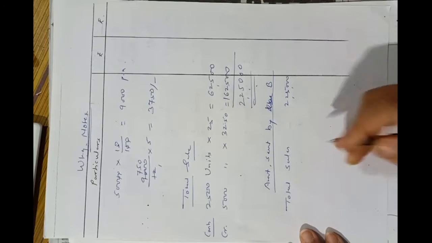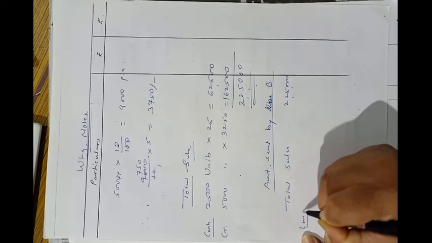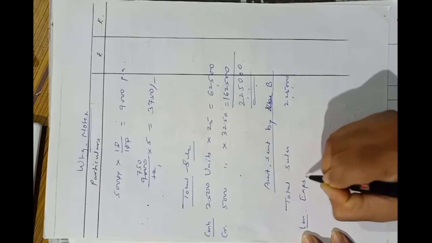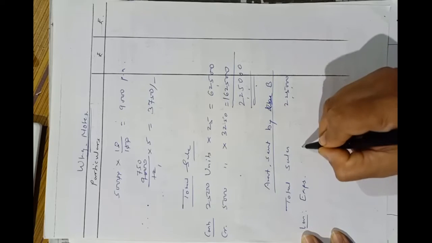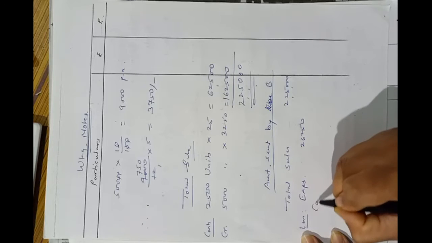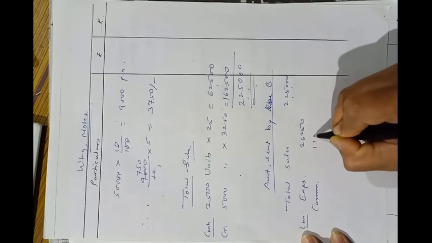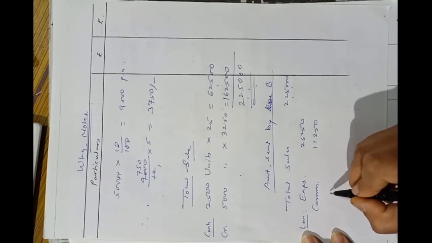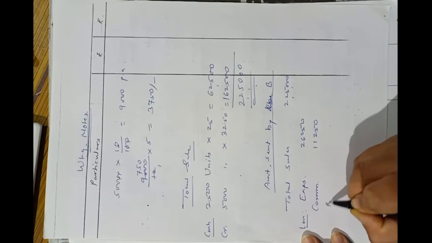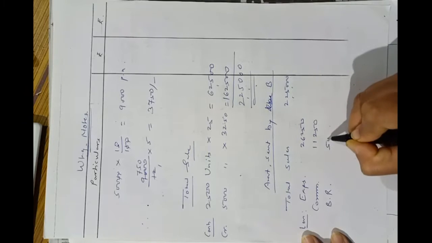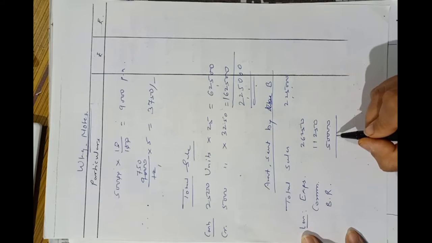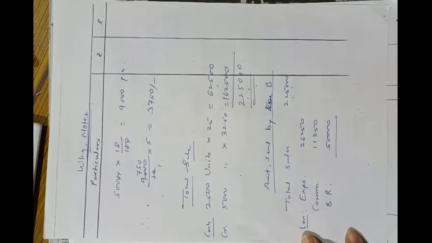Total sales 2,25,000 less expenses. His expenses were calculated 26,250. Okay, then his commission 11,250 it is, and then he has accepted a bill of rupees 50,000. So BR 50,000, because this payment will be made by B to the bank.